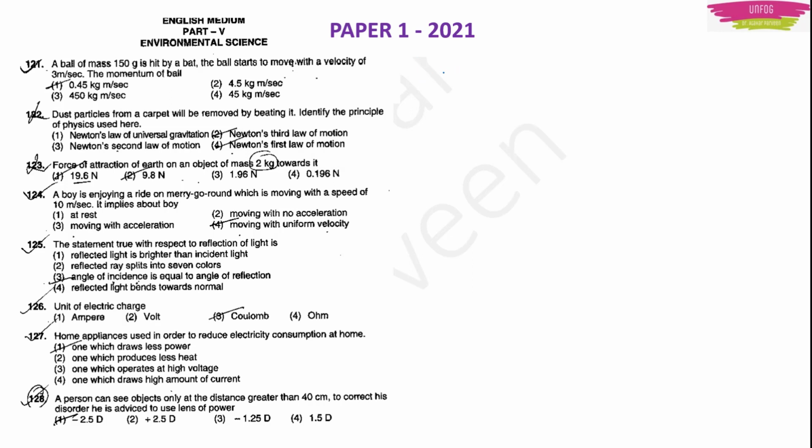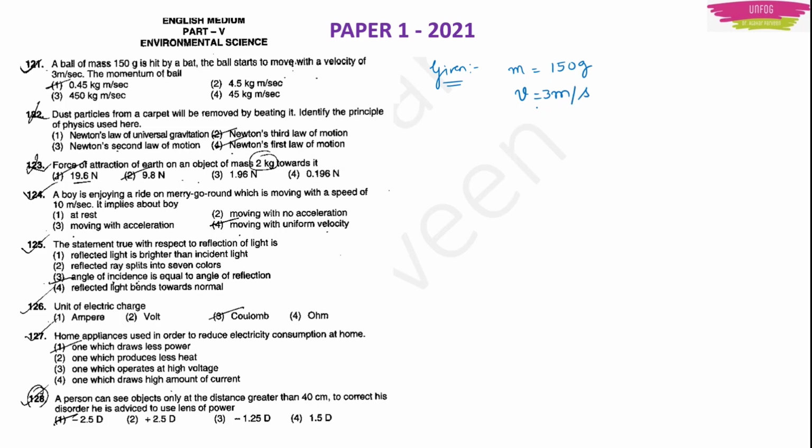First, either you write down what is given, or you can also analyze it in your mind. They have given the mass of the ball, which is 150 grams, and the velocity of the ball, which is 3 meters per second.